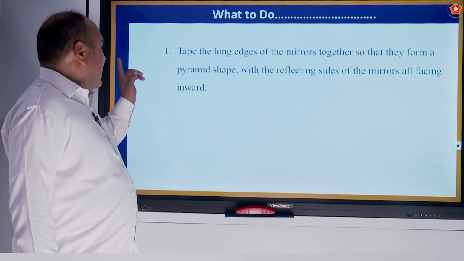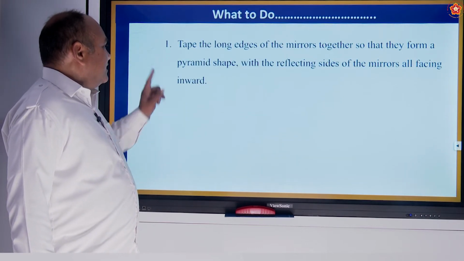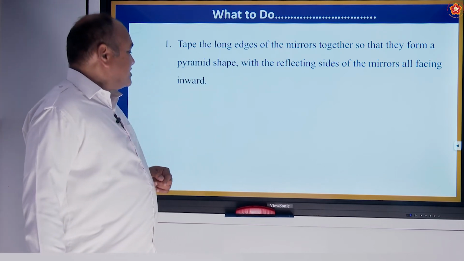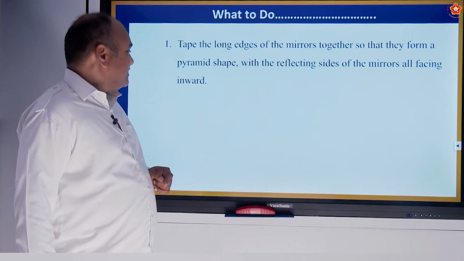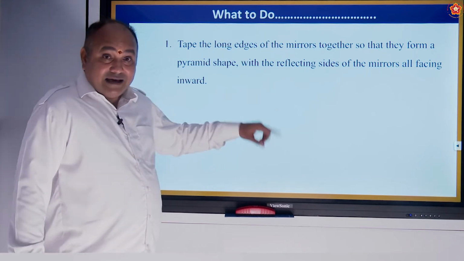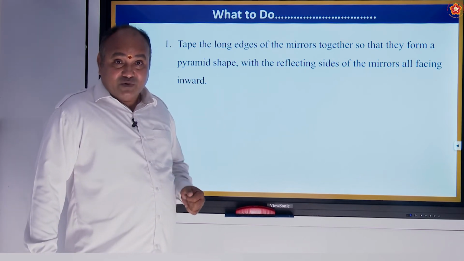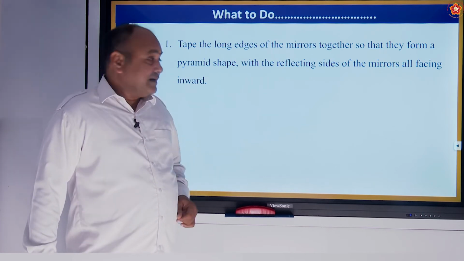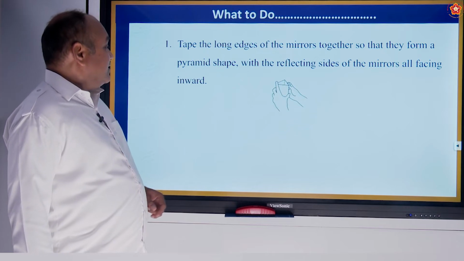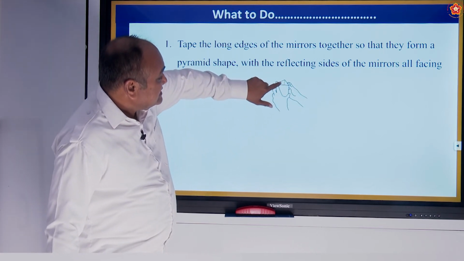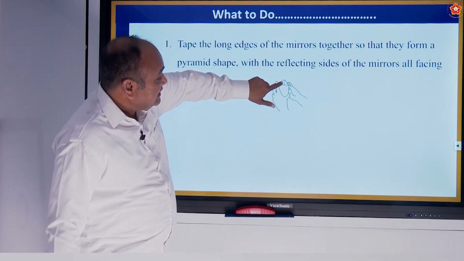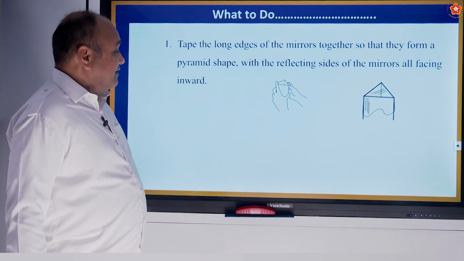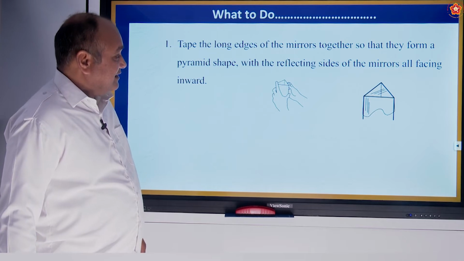So what to do? Tape the long edges of the mirrors together so that they form a pyramid shape with the reflecting sides of the mirrors all facing inwards. In the previous slide I have shown you how the mirrors are placed and stuck with masking tape. So this is how. This is the mirror side inside. Okay. Yeah, you can see very clearly in that.